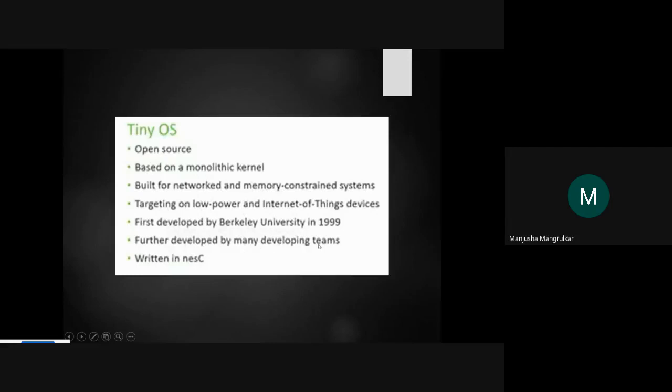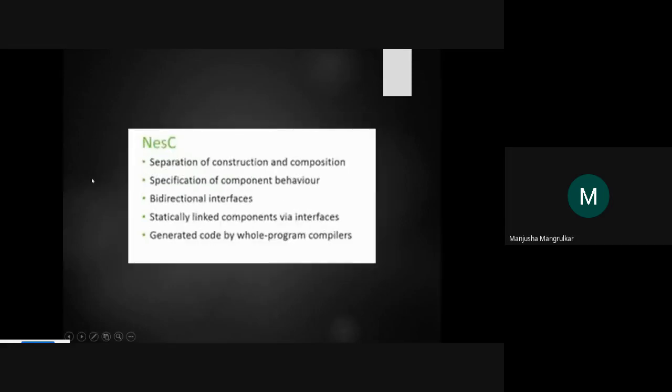It was further developed by many development teams, and it is written in nesC. Contiki is written in the C language, while TinyOS is written in nesC. There are ANSI C, nesC, embedded C; these are versions of C. But whatever platform is used for the operating system, C is the mother of all operating systems. Now, what is nesC? nesC is a separation of construction and composition.